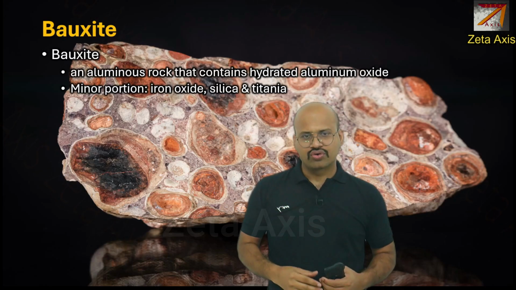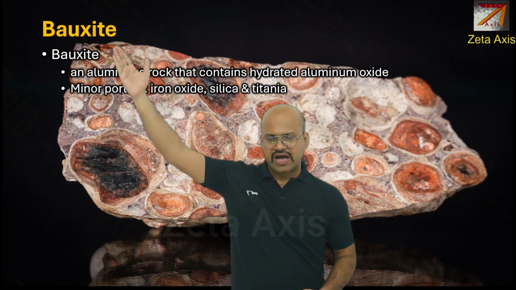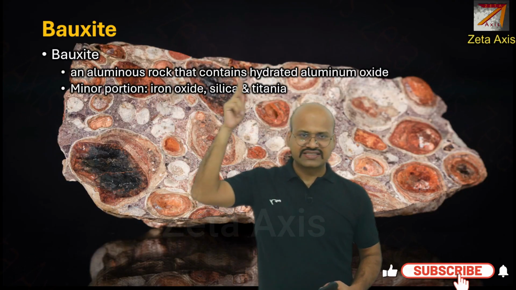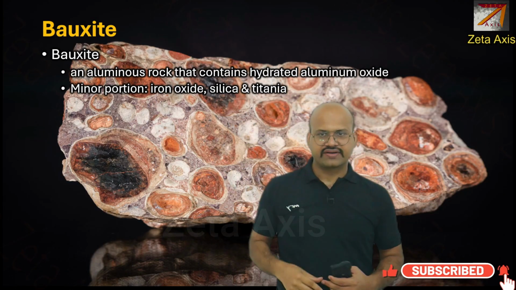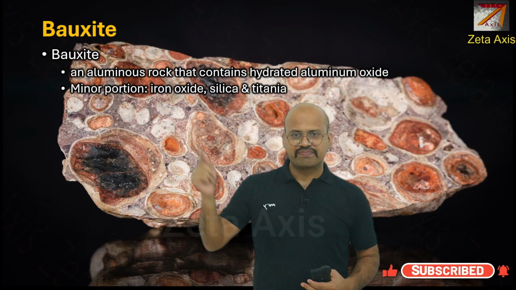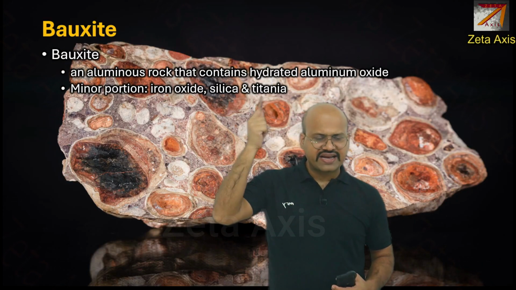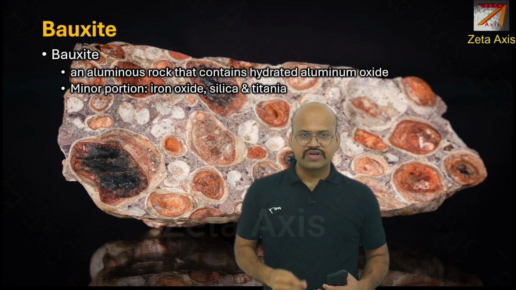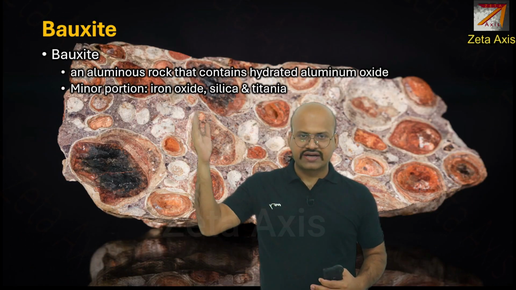Now the major ore for aluminum is bauxite. However, bauxite is not typically an ore, but it is an aluminous rock that contains hydrated aluminum oxide. It also has a minor proportion of iron oxide, silica and titanium. Therefore, most of the industries which produce aluminum also produce iron oxide in some amount.